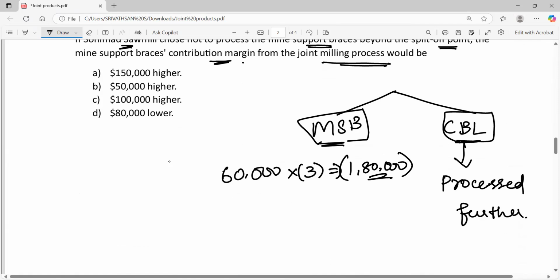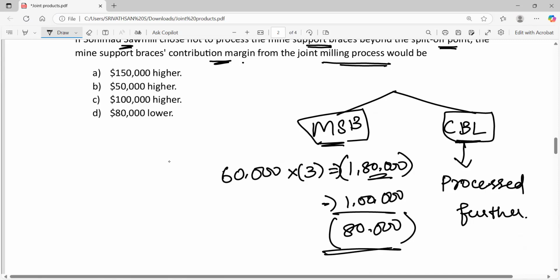So you can save this $1 lakh. So you are going to save 1 lakh if you are not processing further. You are going to lose out 1,80,000 revenue if you are not processing it further. So your net cost is 80,000. So the contribution margin will be 80,000 lower if you are not processing the MSB product further.